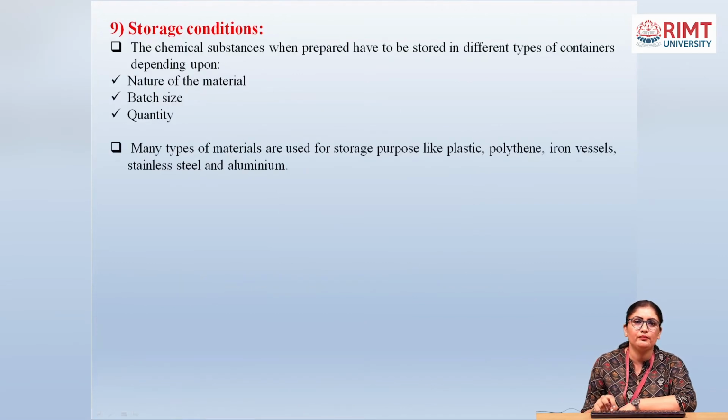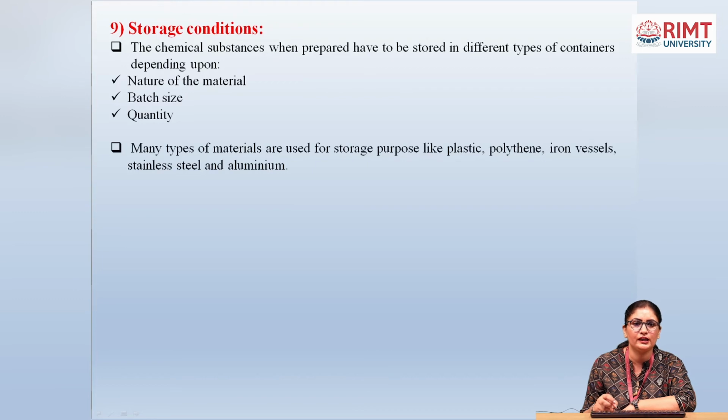Next one is impurities due to storage conditions. Chemical substances, when prepared, have to be stored in different types of containers depending upon the nature of the material, batch size, and the quantity of the substance.